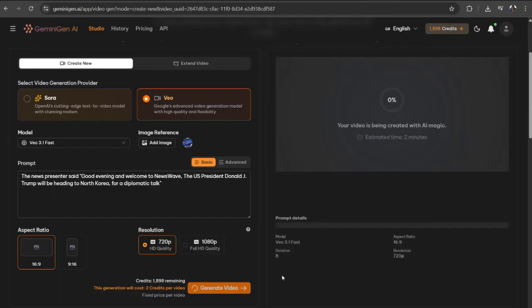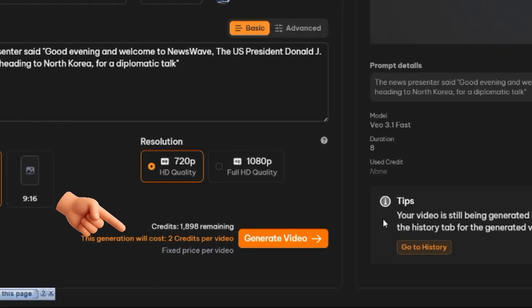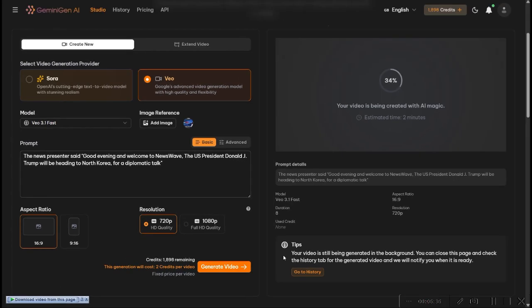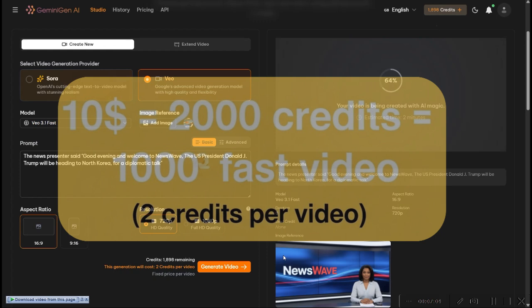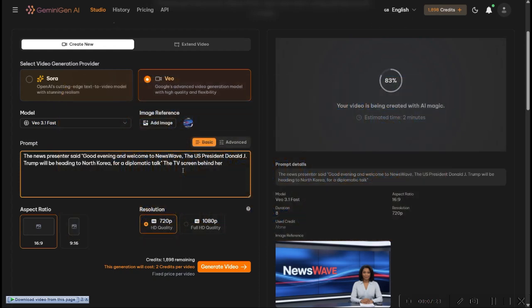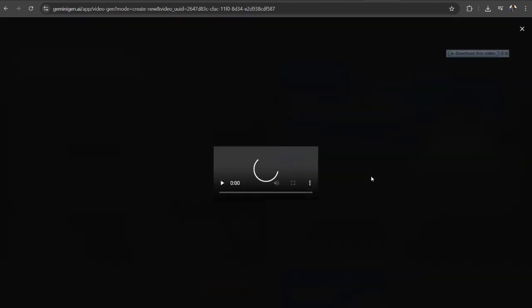Now if you look right here, it says this generation will cost 2 credits per video. Now a couple of weeks ago, this used to cost 20 credits per video. Now this is Veo 3.1 Fast at 720p resolution. This is now very cheap. This is dead cheap now. And if you're buying with cryptocurrency, you get 5% extra. Now let's watch the generated video.